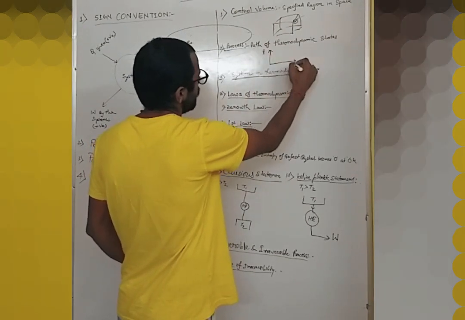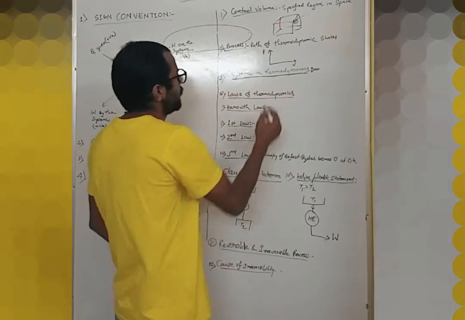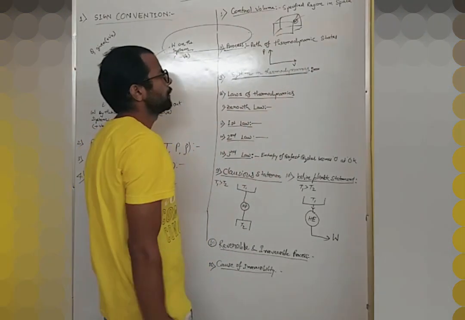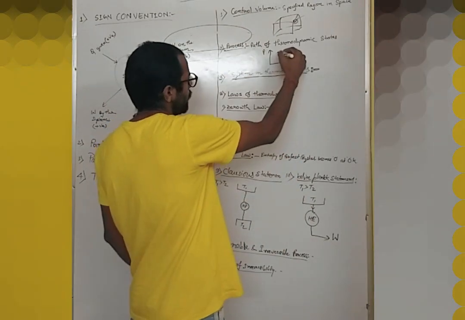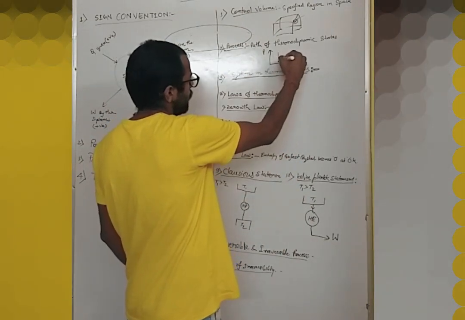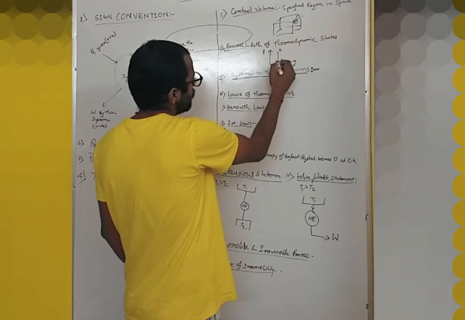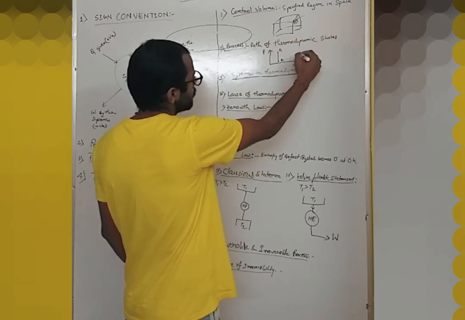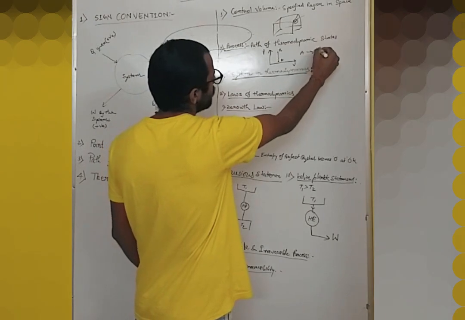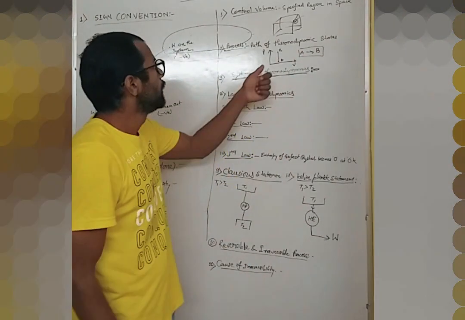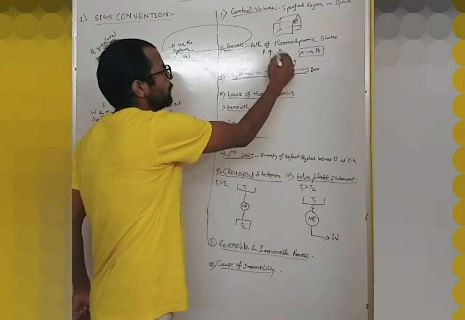This is P and this is V. Along this axis we are representing volume, along this axis we are representing pressure. If I draw a line, and this is point A and this is point B, then this A to B is called a process, and this is a process at constant volume.